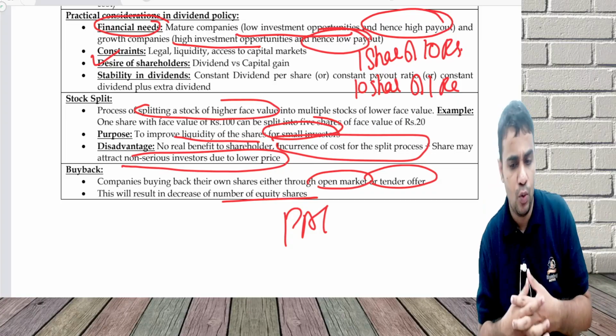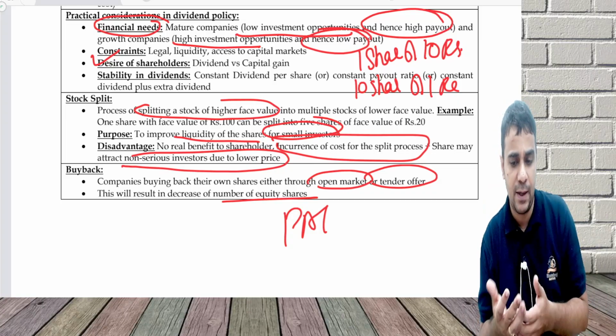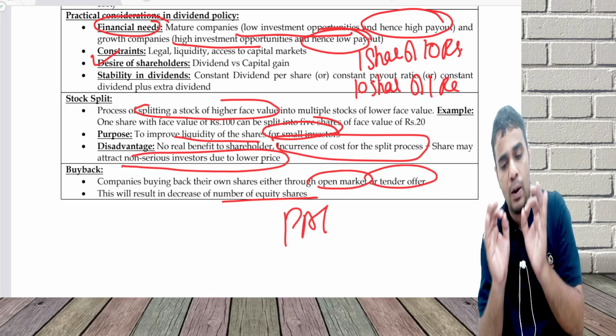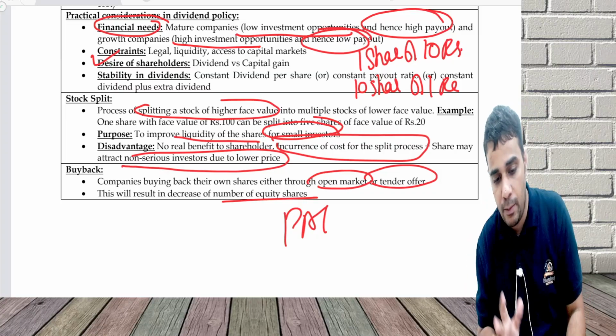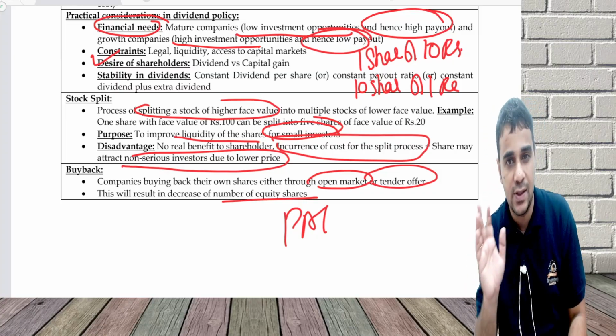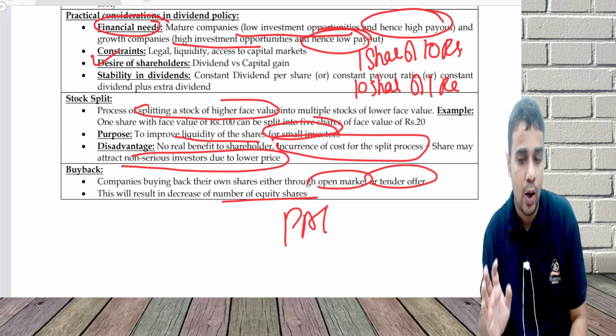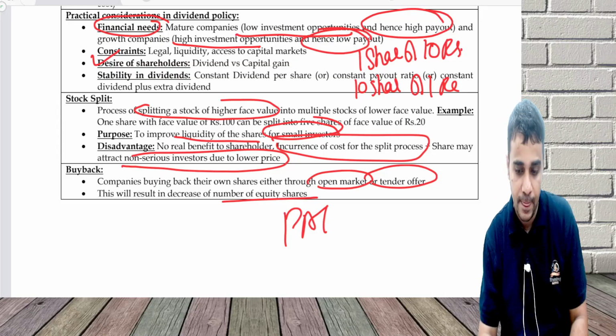Huge dividend, I don't want to do it because once I do, next year also more dividend will be expected. So I don't want to do that. I just want to do a buyback. Buyback is buying back the existing shares either through an open market or through tender offer. And in accounting, you would have learned certain rules, regulations around it, and the accounting aspect, journal entries and other things. With this the chapter gets over.